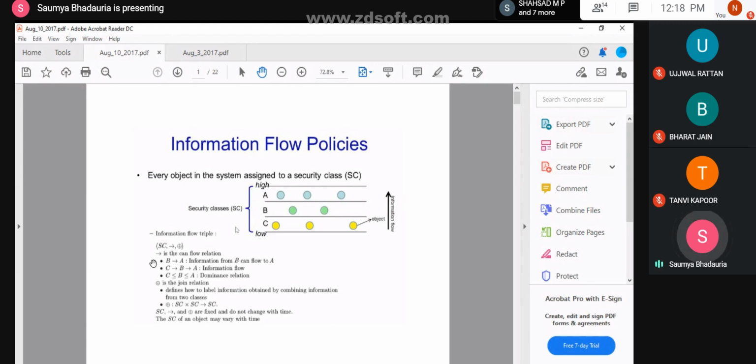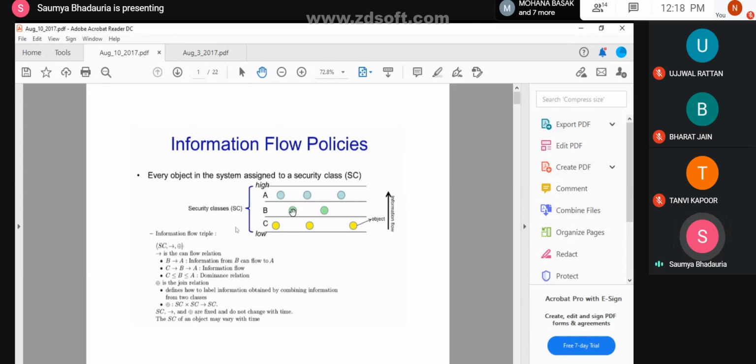Now, the information flow B tends to A. What does this mean? It means that information can flow from B to A. If I want the objects which are part of B at location A, I can access those.